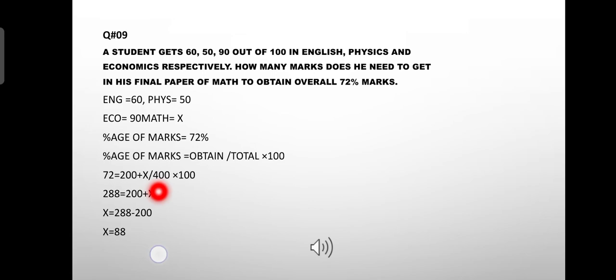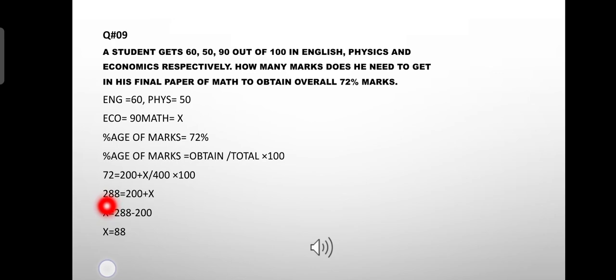So by adding English, physics and economics, it comes out to be 200, and math is unknown, so we write it as x, divided by 400 multiplied by 100 is equal to 72. That is the percentage of marks that he gets in the final paper.